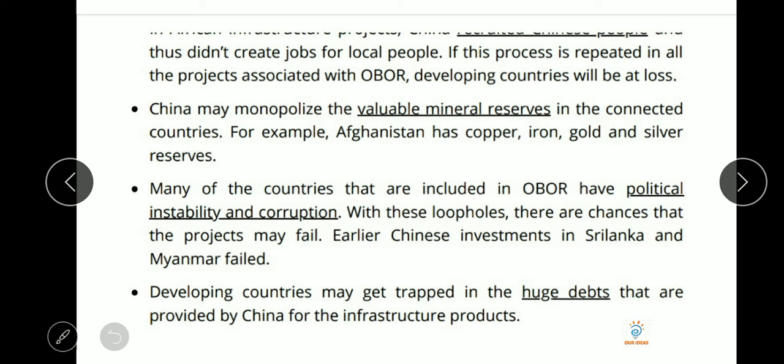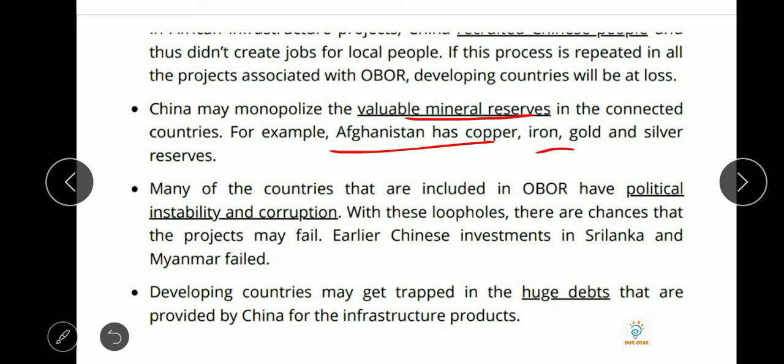And the third thing is that China may monopolize the valuable mineral reserves in the connected countries. For example, Afghanistan has copper, iron, gold and silver. If there is a route, China can monopolize the minerals of that country, and that will harm that country.